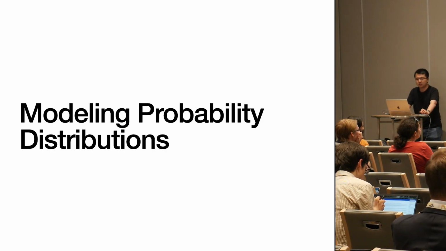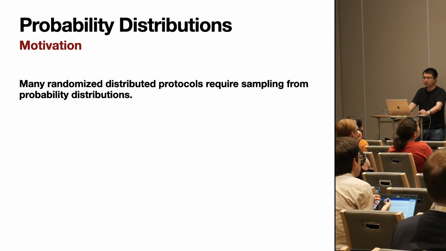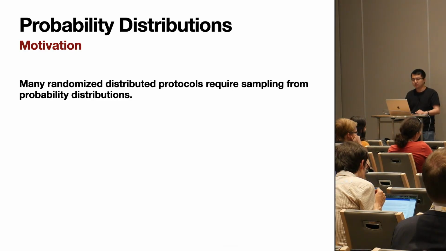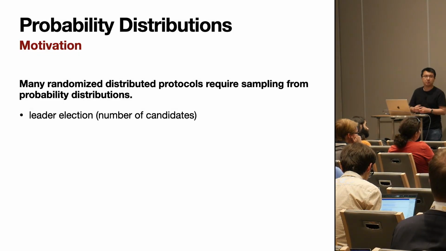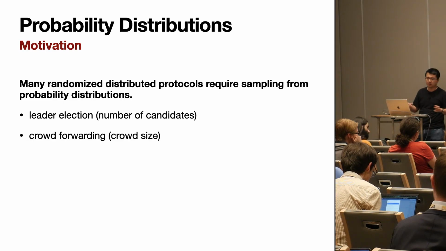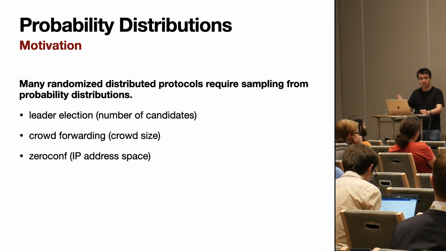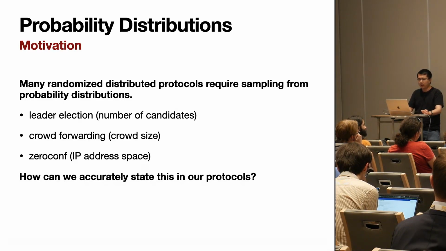Okay, so now we've seen the basics of using PReST. I want to talk about modeling probability distributions in PReST. Many randomized distributed protocols require sampling from probability distributions. For example, in leader election, we have to sample from a bunch of candidates. In crowd forwarding, we have to uniformly sample from a big number of crowd participants. And in zeroconf, we have to uniformly sample from an IP address space. So how can we accurately state this through our protocols?